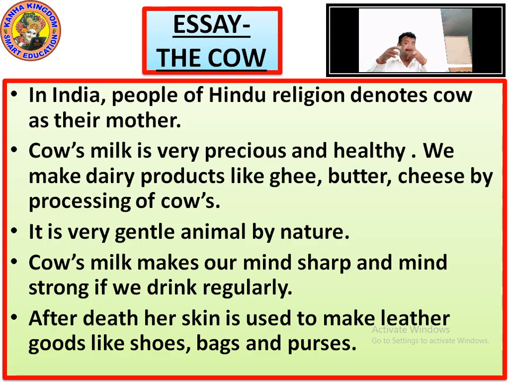So how useful is the cow. The cow is very sacred. So in the Hindu religion we take it as the mother. The cow is actually called Gau Mata, which means mother. The cow is taken as mother.